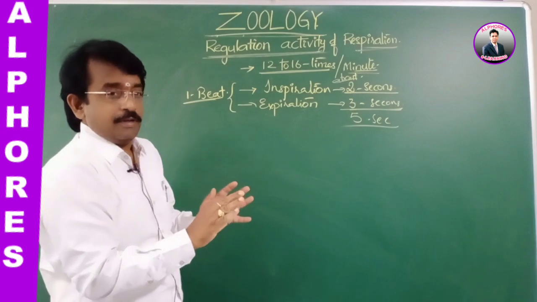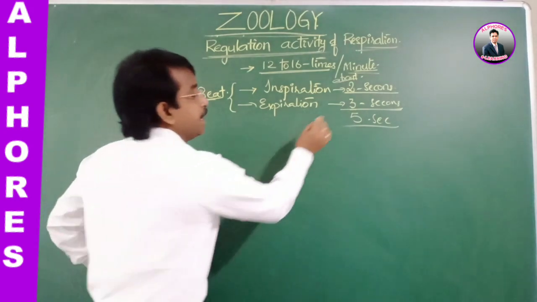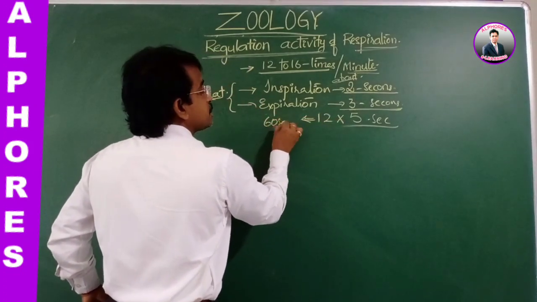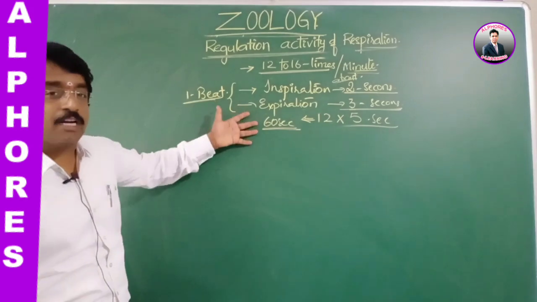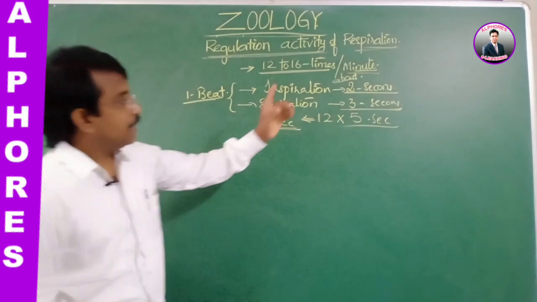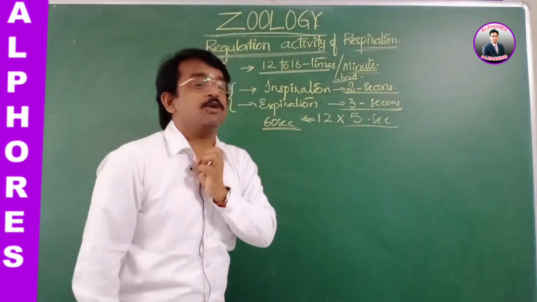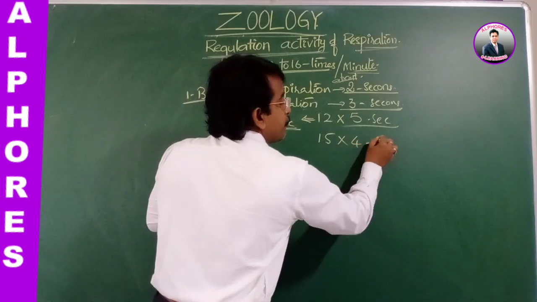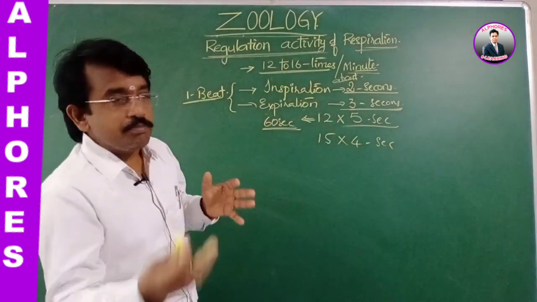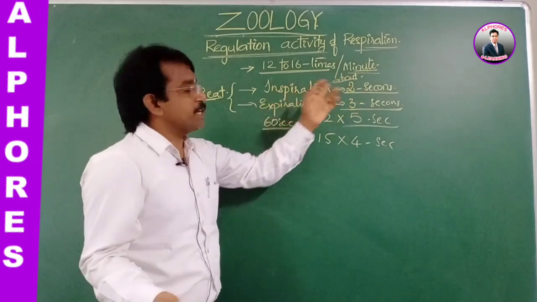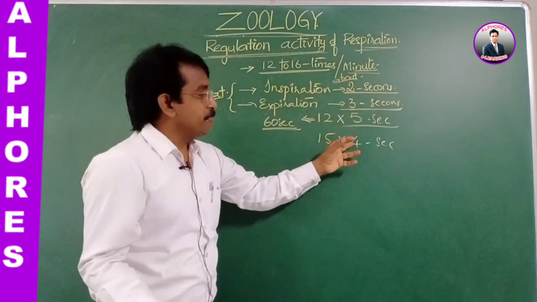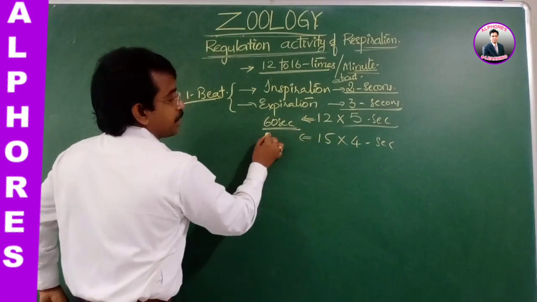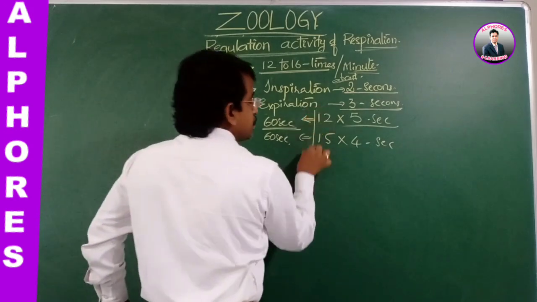For example, 5 seconds per 1 beat, into 12 times. So how many does it come to? 60 seconds, or not? Is this evident or not? Yes. And if it is taken into 15 beats, naturally it comes under 4 seconds. That is, inspiration may be for 2 seconds and expiration may be for 2 seconds. So if it lasts for 4 seconds into 15 times, 60 seconds, that is per minute there are 12